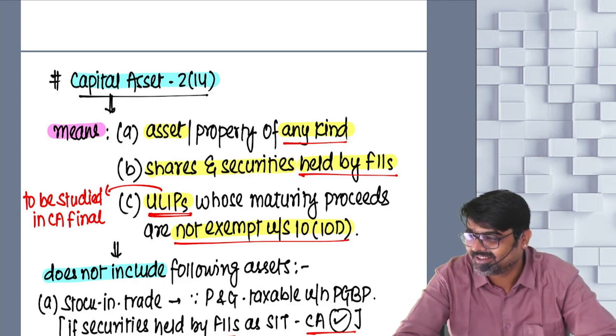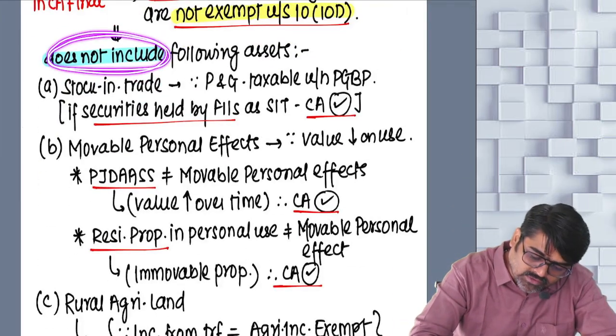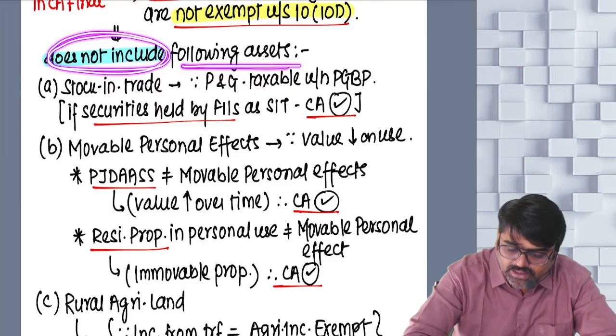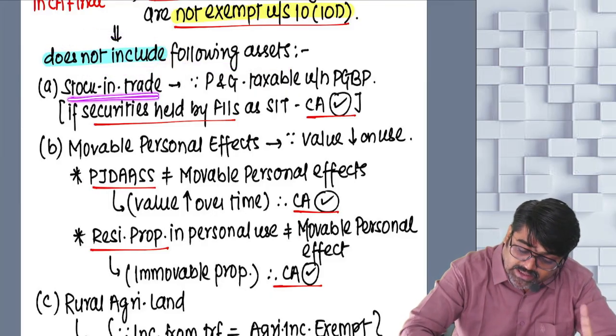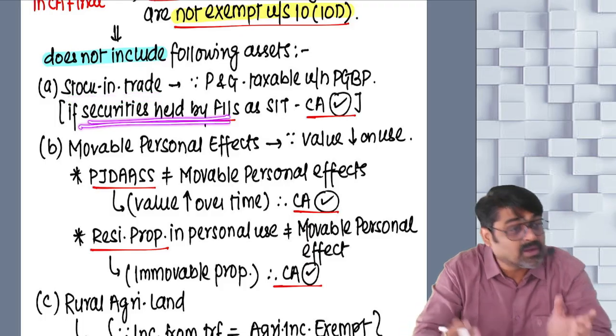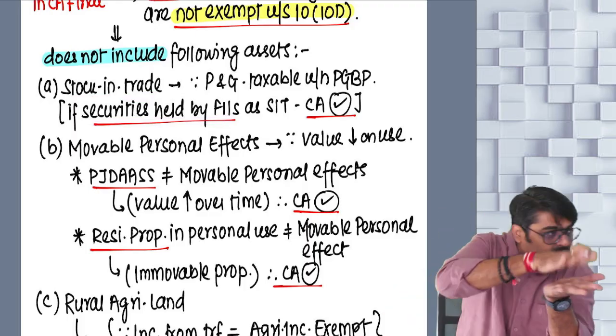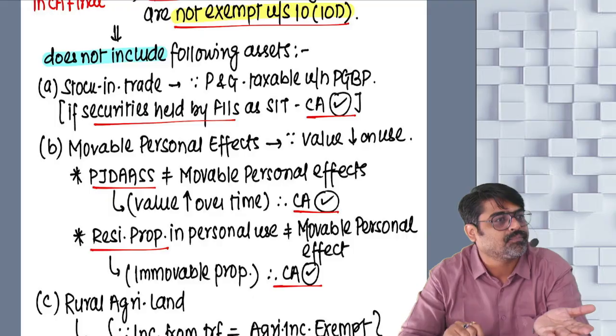Understood? So the term capital asset does not include the following assets. Number one, any stock in trade other than securities held by FIIs, because that stock in trade is specifically included in the definition of capital asset. Don't exclude that.